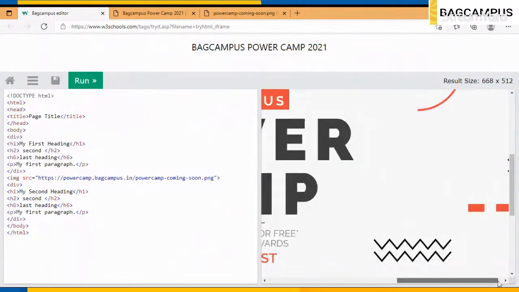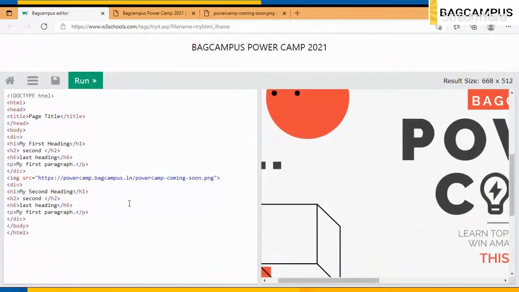What if I'm unable to load this, meaning my net is not working? Then you can use the alt attribute. Later we will learn more about alt and src. The alt attribute can be used in the image so that it can be read by a blind person also, right?